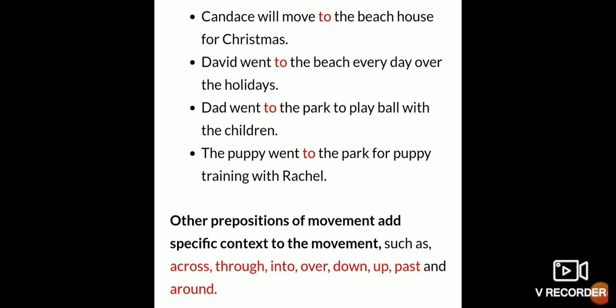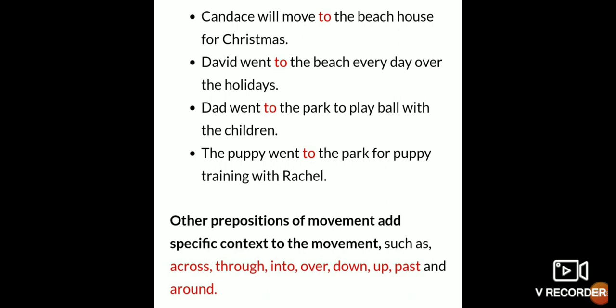So the puppy went to the park for puppy training with Russell. You can see here, no doubt, we are having the preposition of movement. Other prepositions of movement add specific context to the movement, such as across, through, into, over, down, up, past and around. Some students have a problem with in and into, where we have to use in and where we have to use into.